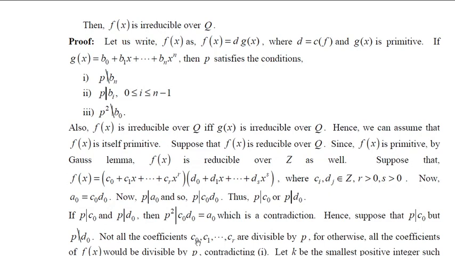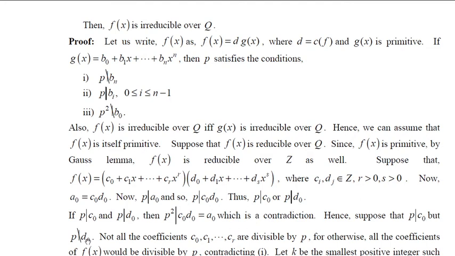Therefore, p does not divide c0 and d0 at a time. P may divide c0 or p may divide d0. For the time being, let us assume that p divides c0 but p does not divide d0. So p can divide one of them. So let's assume p divides c0, but p does not divide d0.